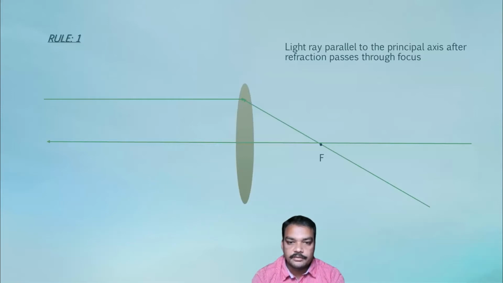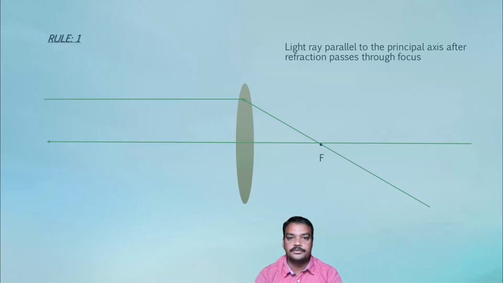The final direction of the light rays through this lens after refraction are known as rules for the formation of images. Let us see some of these rules.